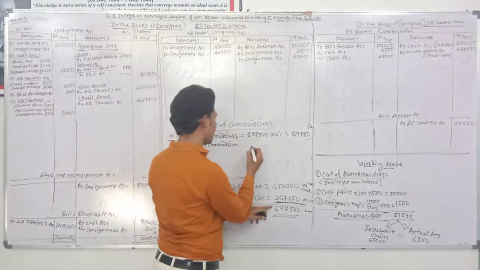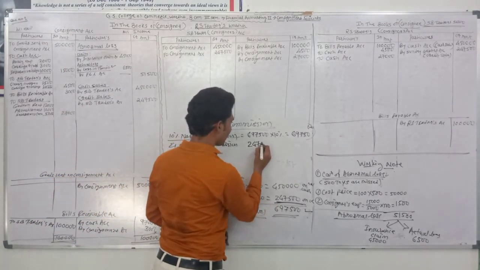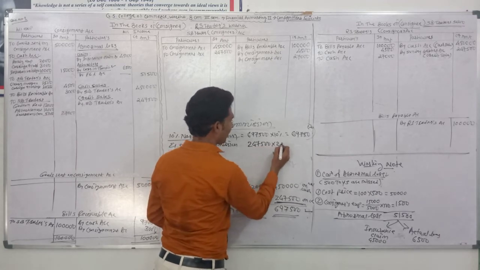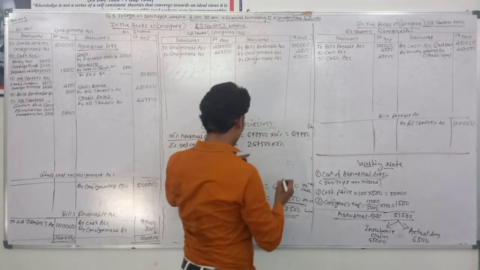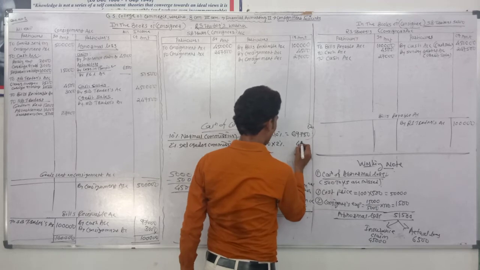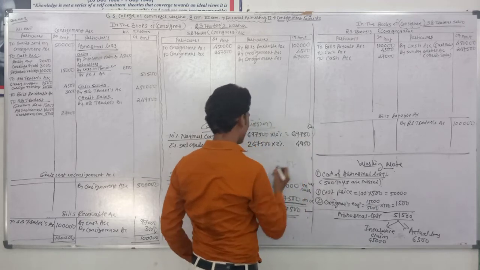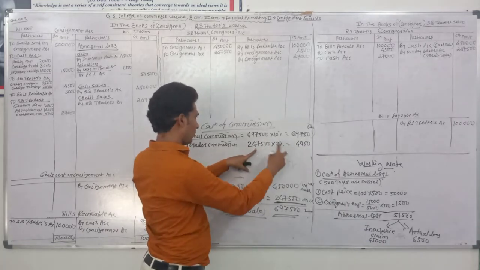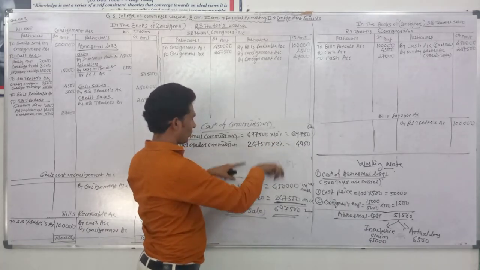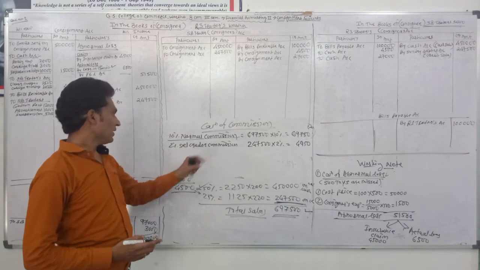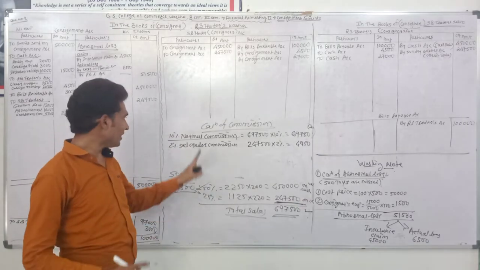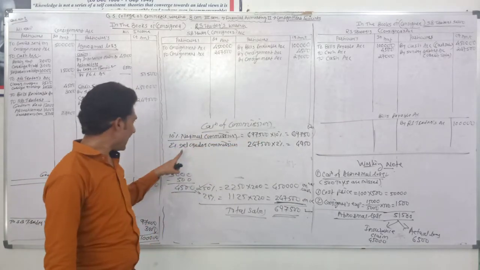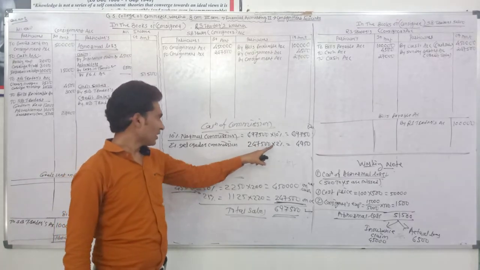So they have credit sales 2,47,500. 2% means 4,950. It's the del credere commission. Understood? Normal commission is calculated on total sales and del credere commission on credit sales.